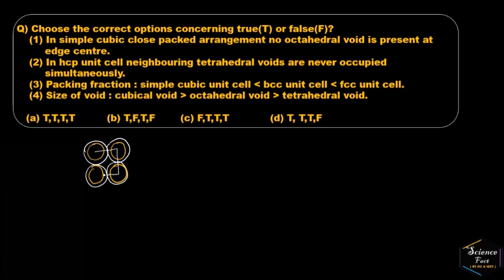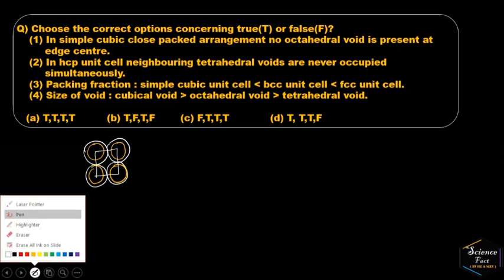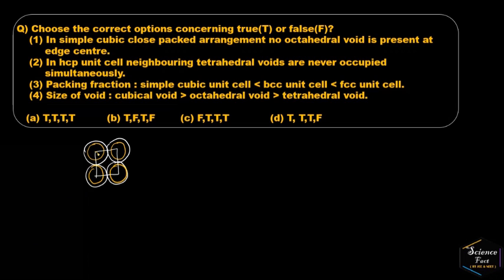This is one unit cell of cubical system. You can see that. Here coordination number is 8 with respect to this void. That is why in this case only cubical void is possible. So of course the first statement is correct.